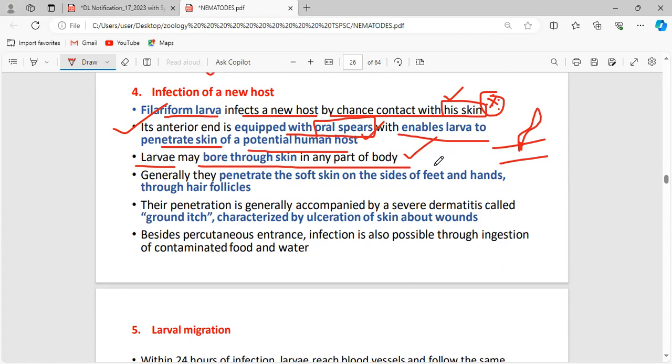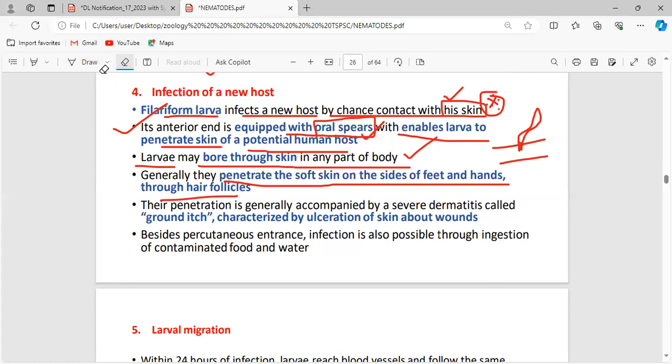They penetrate the soft skin on the sides of the feet and hands through the hair follicles. Our hands contain a lot of hairs, each hair emerges through an opening, and via this opening the filariform larva enters the host.